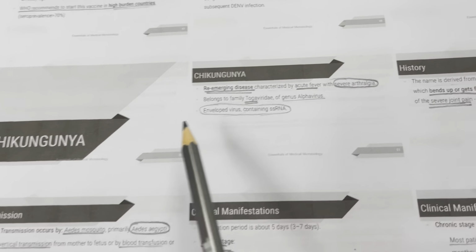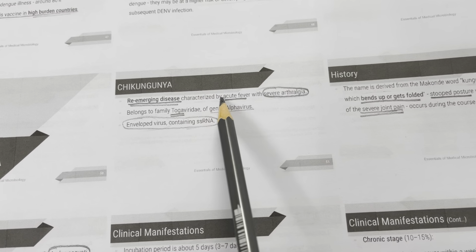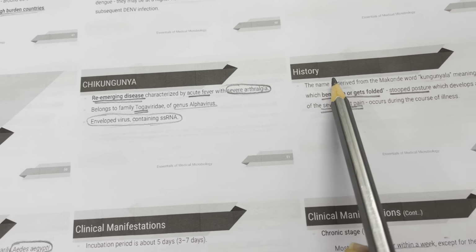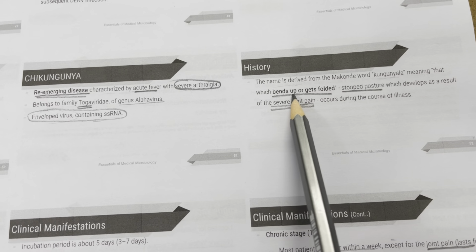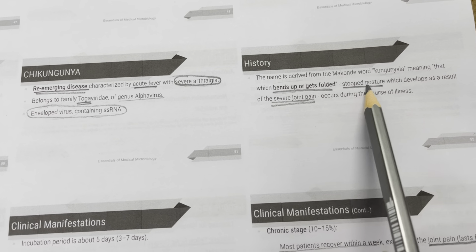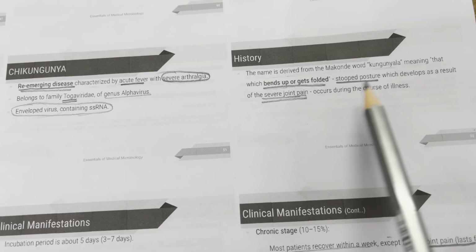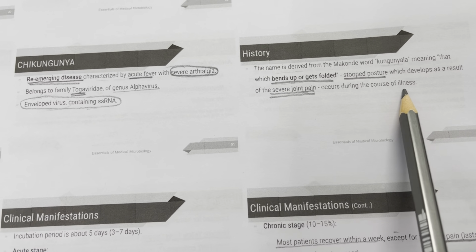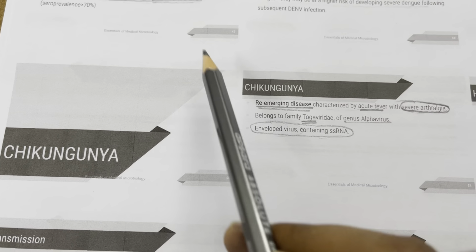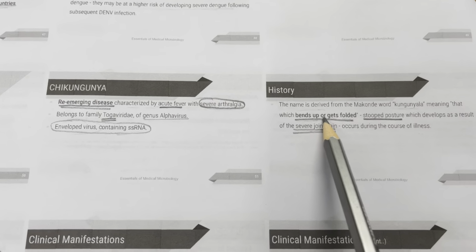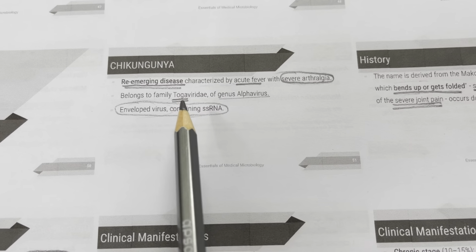Now let's move on to chikungunya. It is a re-emerging disease characterized by acute fever with severe arthralgia. The name itself means something that bends up or gets folded, referring to the stooped posture which develops as a result of the severe joint pain that occurs during the course of illness. So chikungunya joint pain results in a stooped posture, something that bends or gets folded. So when do you bend? When you do yoga, right?